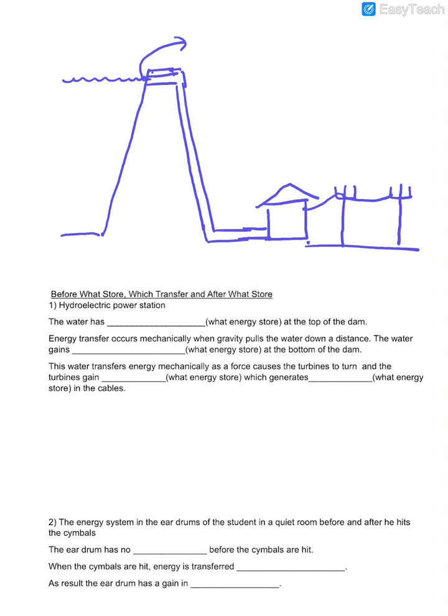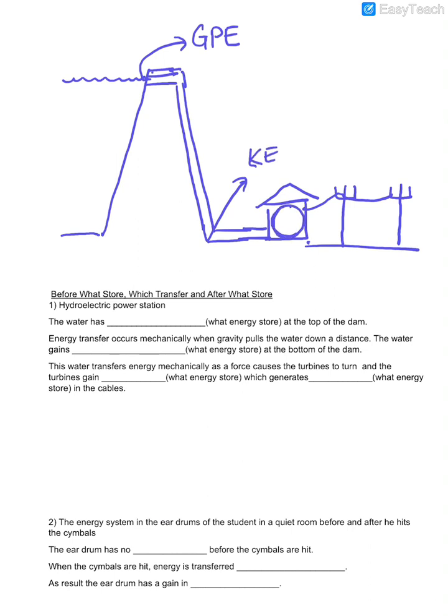Gravitational potential energy, the gravitational potential store. And it flows down, spins something and then generates electricity. Very good. When it reaches the bottom, all the GPE becomes kinetic store, or kinetic energy.